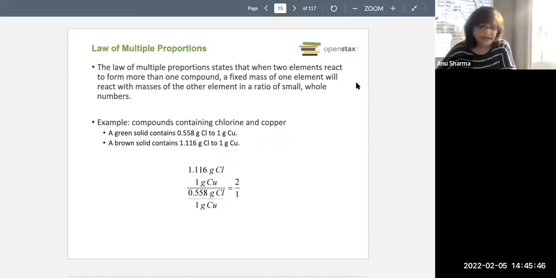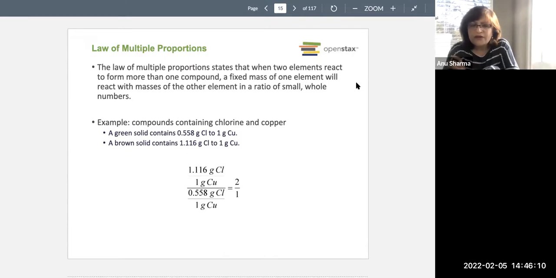Okay, sorry about that. So here we have the law of multiple proportion. The law of multiple proportion states that when 2 elements react to form more than 1 compound, a fixed mass of 1 element will react with masses of the other element in a ratio of small whole numbers. So in this case, for example, you have chlorine and copper.